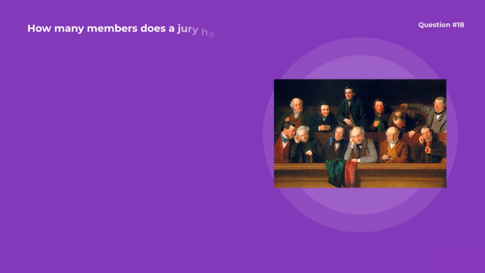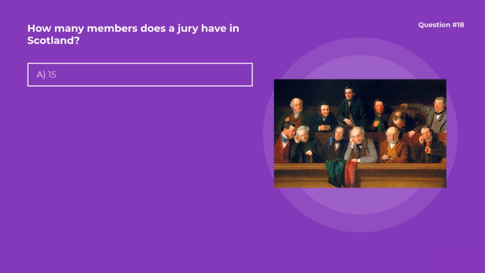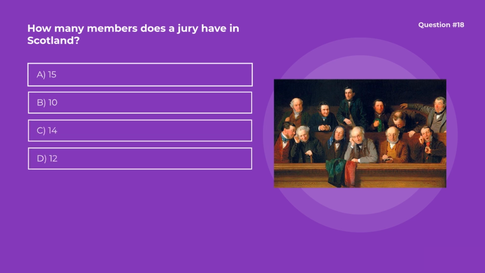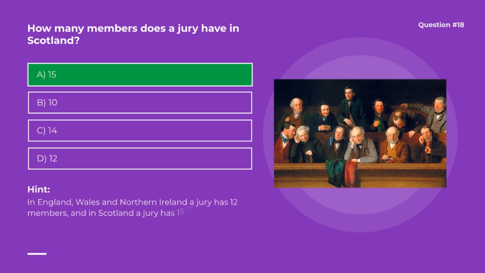Question number 18. How many members does a jury have in Scotland? Options are A. 15, B. 10, C. 14, D. 12. Correct option is A. 15. In England, Wales and Northern Ireland, a jury has 12 members, and in Scotland, a jury has 15 members.